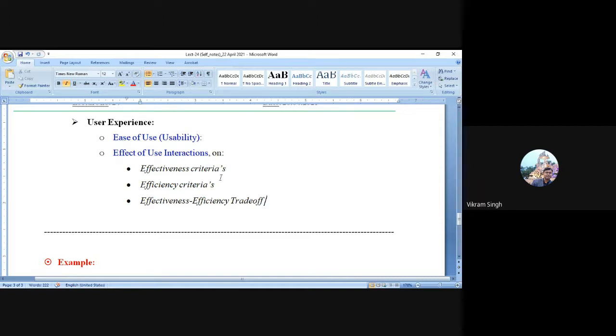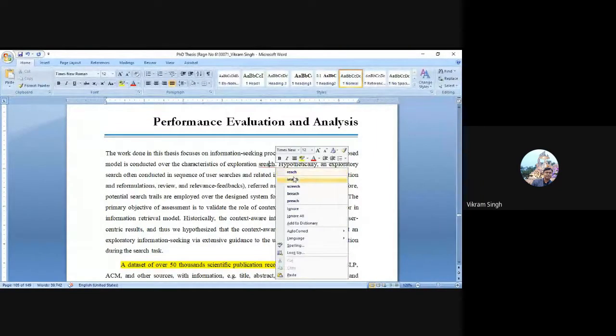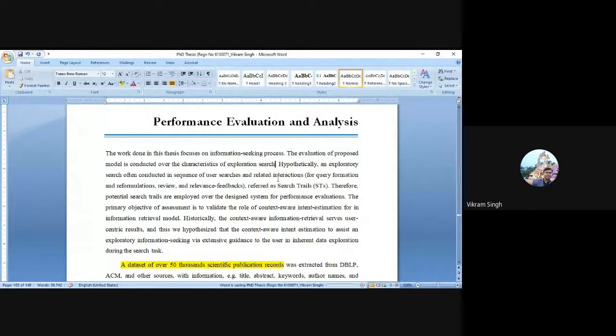So from here, let me take out a simple note, which is designed to understand that whenever we design a system, whenever we design an algorithm, how you can perform a simple analysis or simple evaluation, right? So this is coming from my thesis. Actually, I submitted my PhD thesis in the year 18, right?